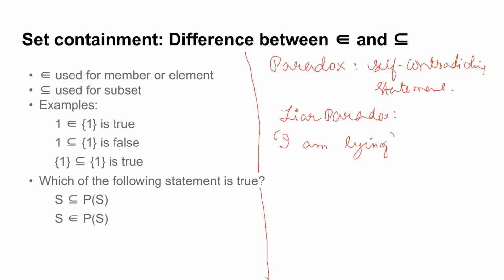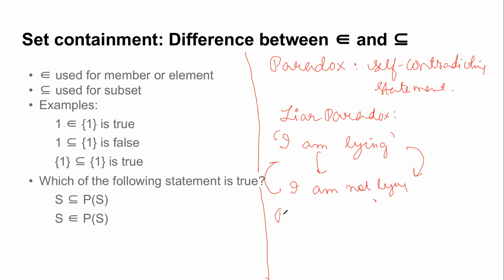Yeah. So if I am saying I am lying, you would infer that actually I am not lying, because if I am saying I am lying, that means I am not lying, right? Because I am a liar, so whatever I'm saying is wrong. So if I am saying I am not lying, I'm actually contradicting what I'm saying, right? So you will never be able to infer any conclusion in this, because whenever you feel that I'm not lying, that means whatever I was saying is truth. And you will keep on circling around, right?